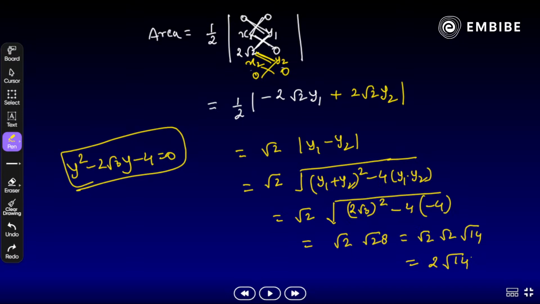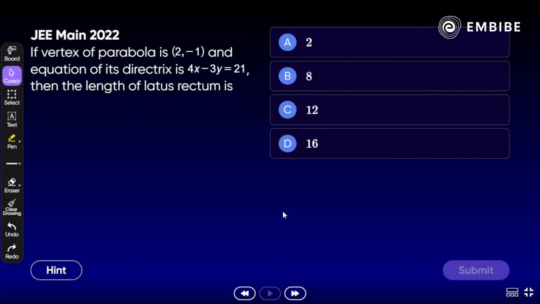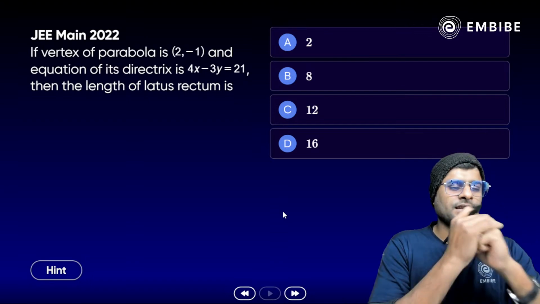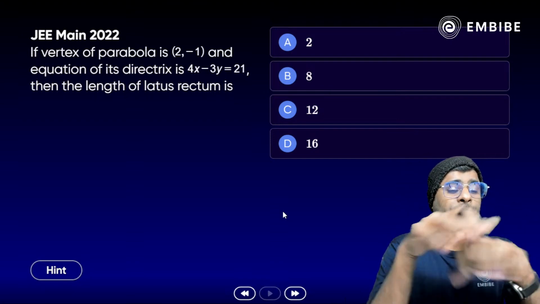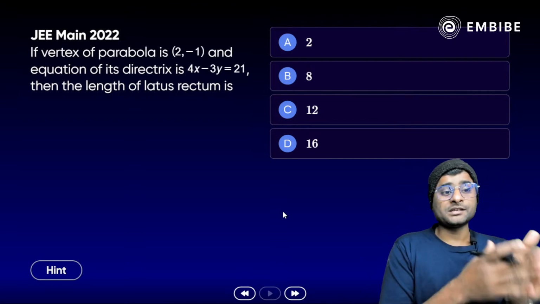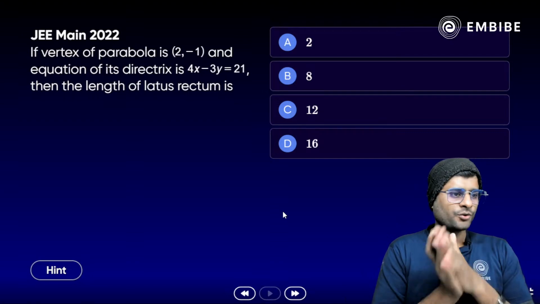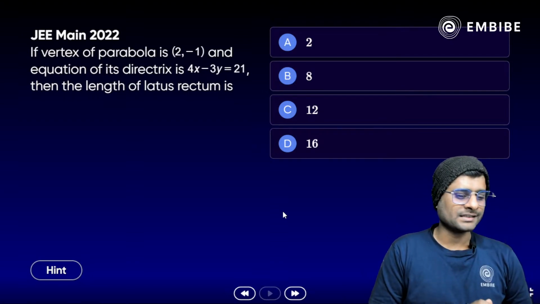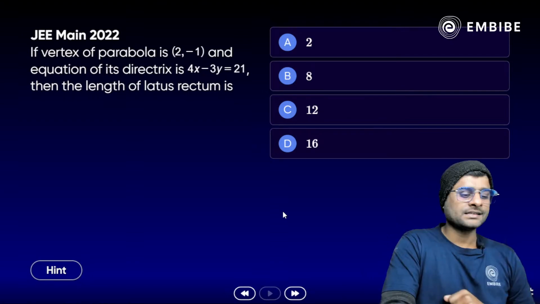Okay, students, focus on our next here. What we have right now? Take a look here, the next part. Question number 3, we can say. Yes, the third question. Now we have again one more easy question here. A little easy question, you will do it quickly. If the vertex of a parabola is 2 comma minus 1 and the equation of its directrix is given as 4x minus 3y is equal to 21, then the length of latus rectum is, yes, the length of latus rectum.